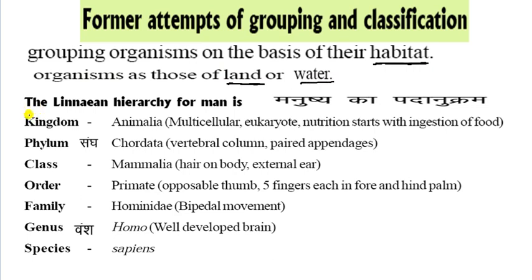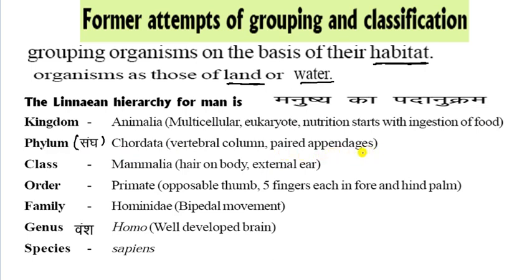So first, here the base is the Linnaean hierarchy for man, यानी मनुष्य का पदानुक्रम, इसको देखते हुए इसको बनाया गया था. So first Kingdom, that is Animalia. It is multicellular, eukaryotic, nutrition starts with ingestion of the food. Now Phylum, that is the संघ. It is given as a phylum, and that is Chordata. In this vertebral column is present.